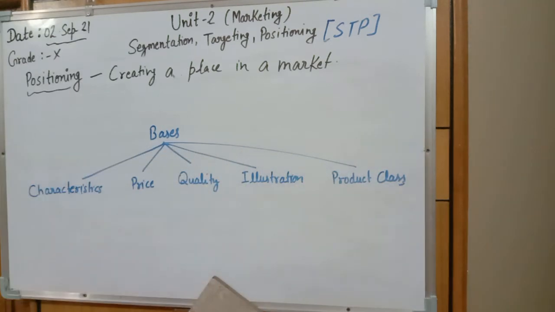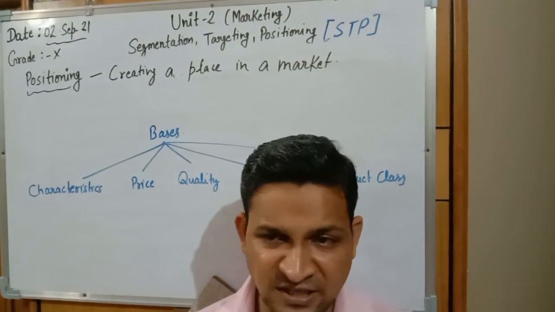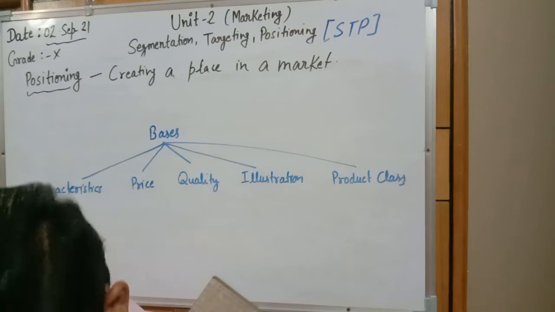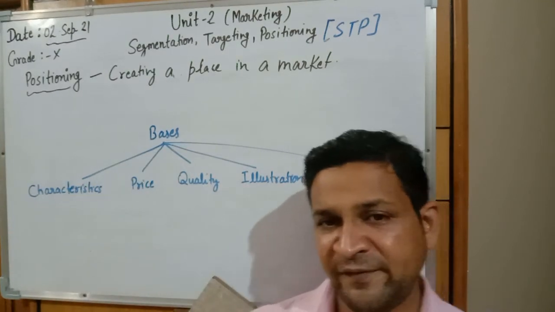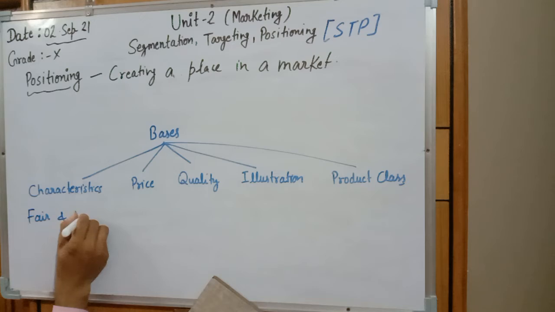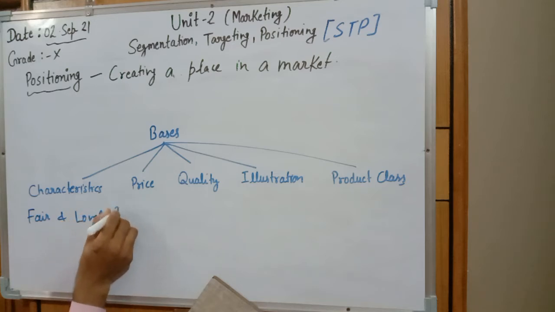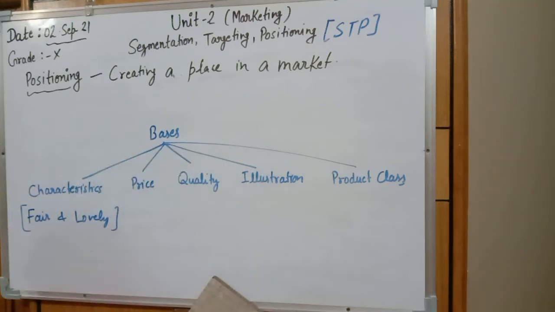On the basis of characteristics, a product can be positioned on different characteristics, like the product related to fairness, like Fair and Lovely, which has the characteristic of making a person fairer. So it is the characteristic of Fair and Lovely. On the basis of the feature of characteristics, we can say that this product is known for the good quality of making you fairer.